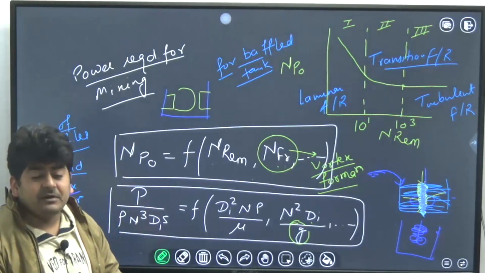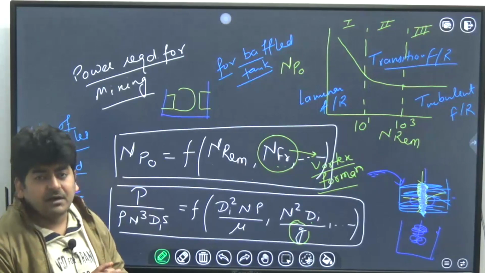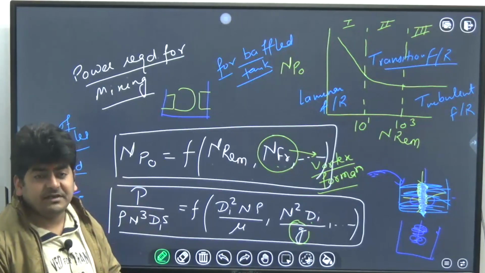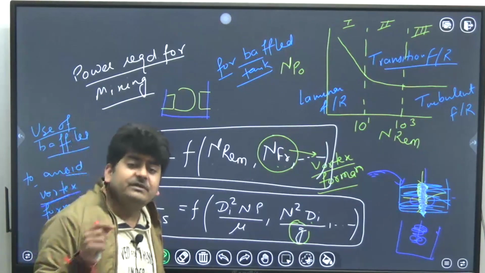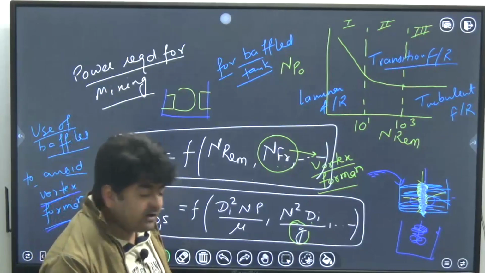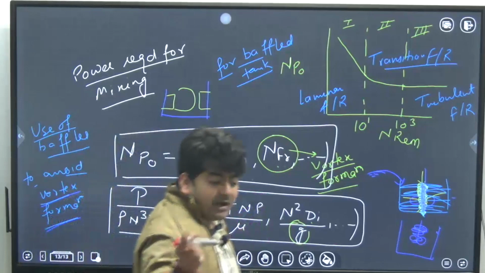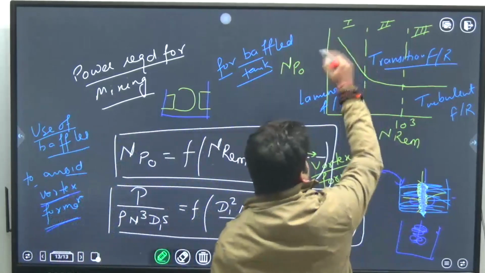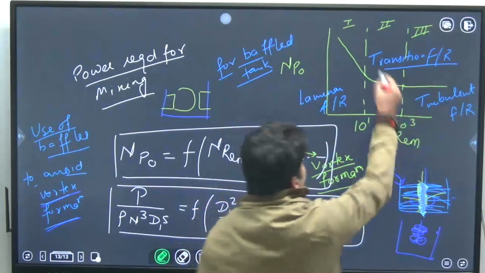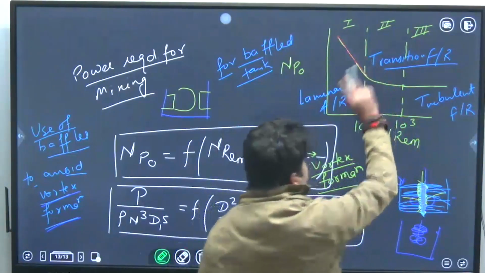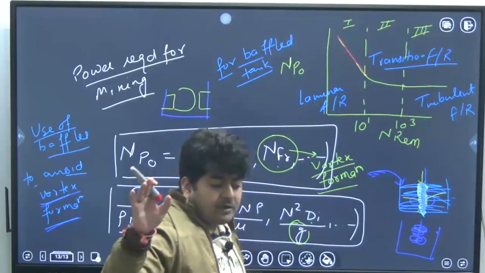But if an unbaffled tank is there and vortex formation is there, then Froude number will come in the picture. For the unbaffled tank, the curve between power number and Reynolds number of mixing for the laminar region will remain the same. Why?